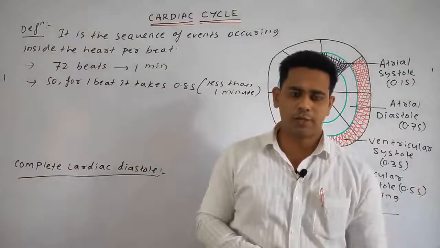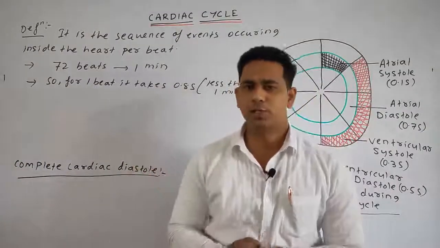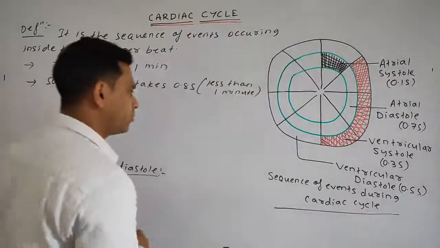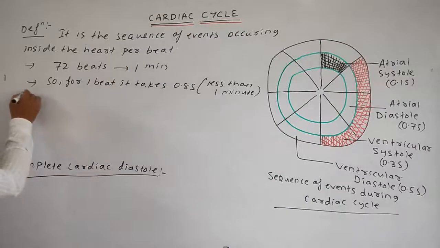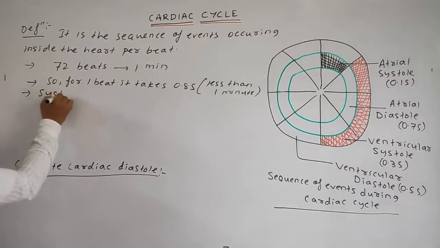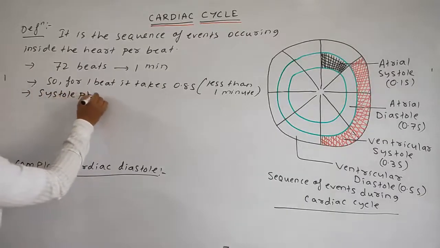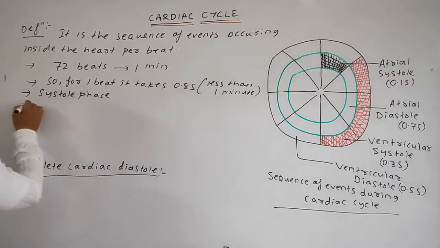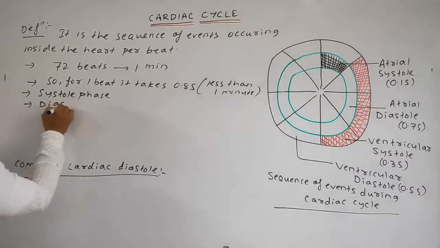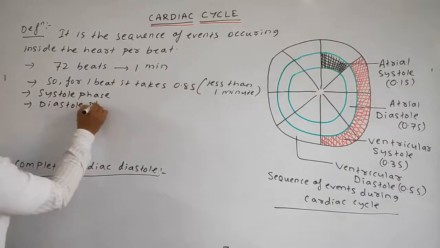One is a systolic phase, another one is a diastolic phase. Okay, let's write down. It consists of the systole phase and also the diastole phase.